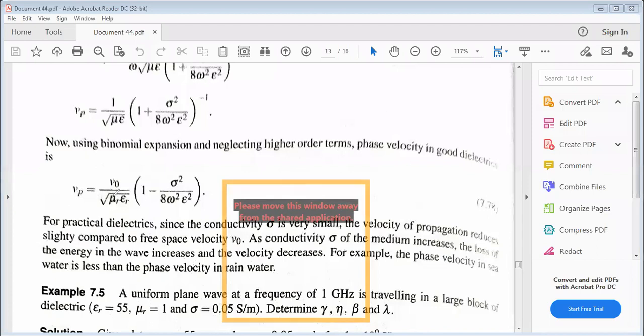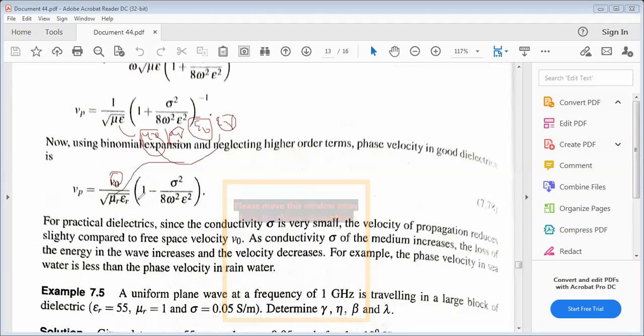So phase velocity is 1 by square root of mu epsilon. What will mu epsilon be? Mu naught into mu r into epsilon naught into epsilon r. 1 by square root of mu naught epsilon naught is nothing but v naught, and mu r and epsilon r remain here. Why?